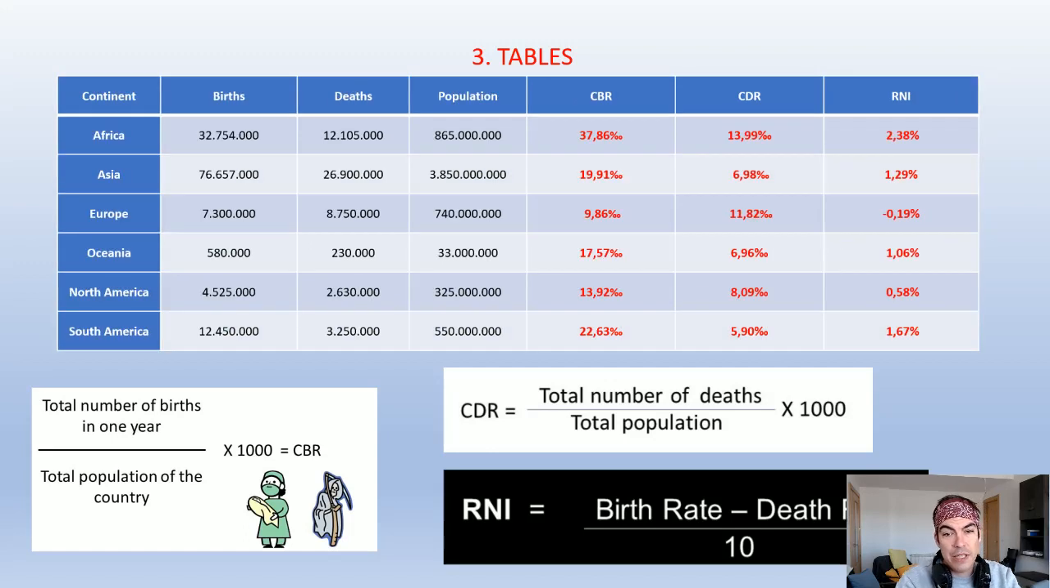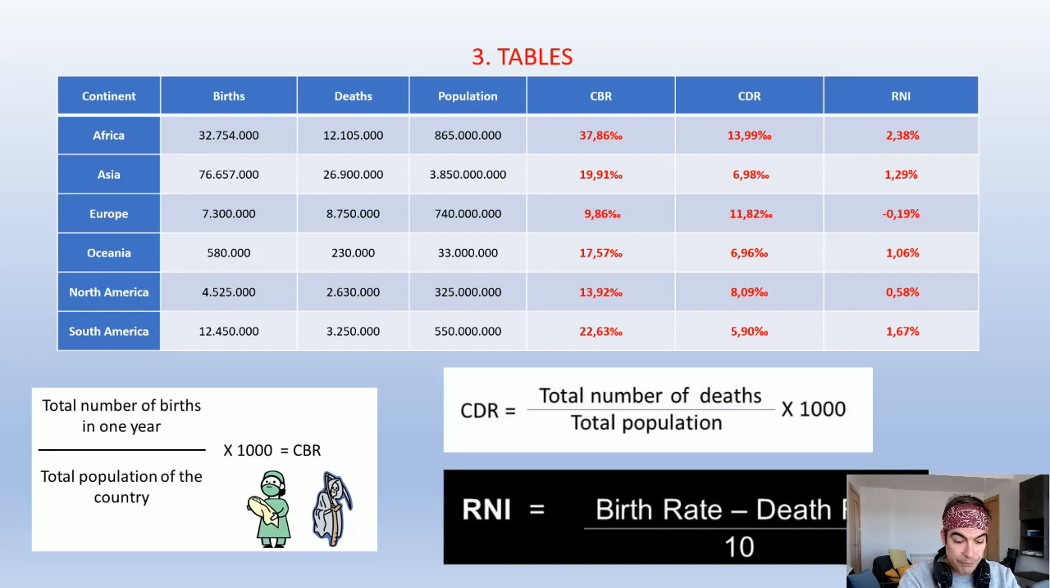And the third table is about continents, and we have to calculate all of these using the same formulas. So we have 37.86 and 13.99 and 2.38 for Africa. Well, I'm not going to read all of these because there are a lot, but if you want, you can pause the video and take a closer look at it, okay?